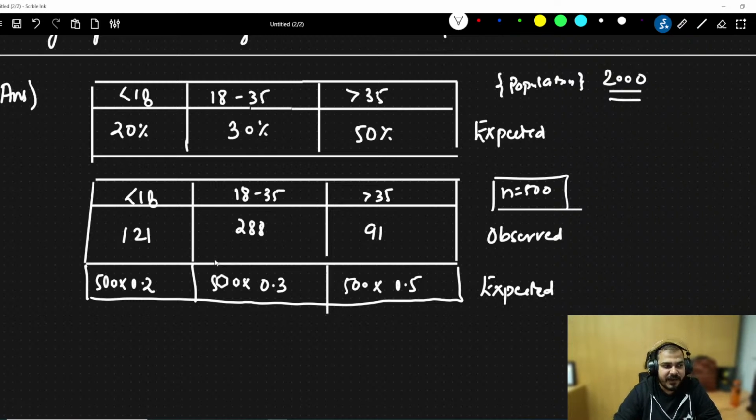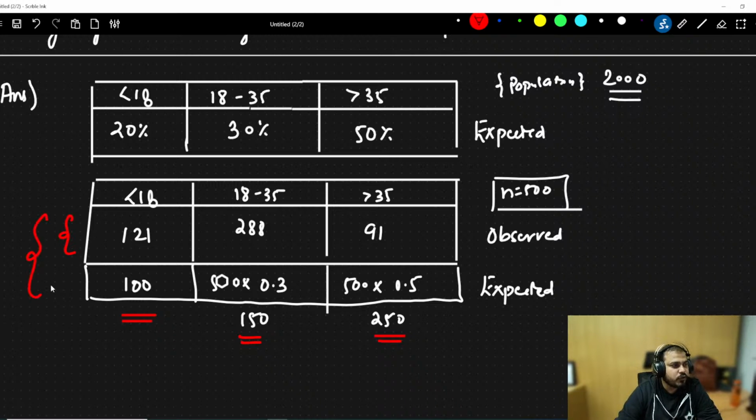Observed is this one, that is fine. But we really need to find out our expected also, right? So if I multiply 500 by 0.2, this is basically 100, right? So here I'm going to write 100. This will be 150 and this will be 250. This was the distribution I needed to have, right? Based on the 500 data, based on this 2000 census. But this is what is observed, right? So now let's focus on these two tables. Okay, so we have got 100, 150, 250.